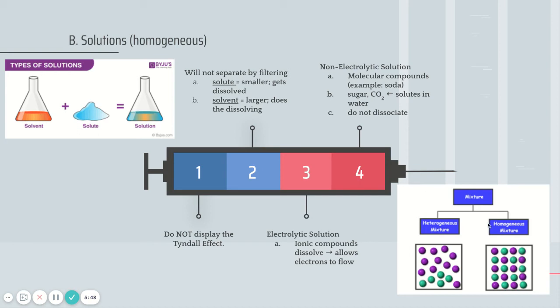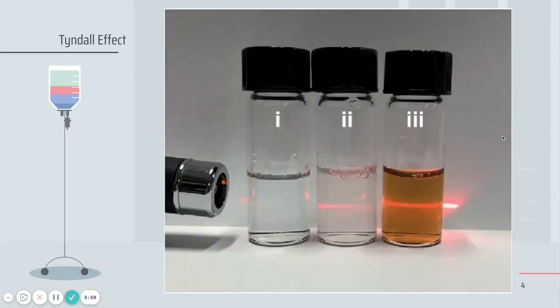Here's a nice little picture of the difference between heterogeneous and homogeneous. In homogeneous, you can see all the green and purple dots are evenly distributed, whereas in heterogeneous, they're separated. So there's a nice little visual.